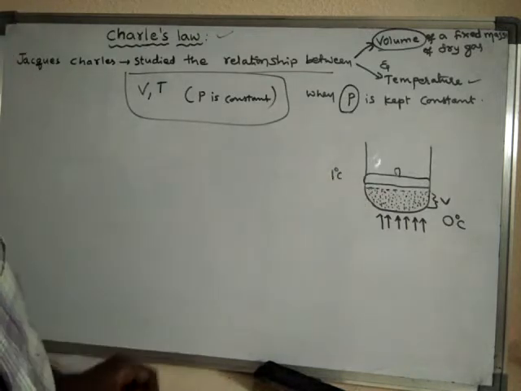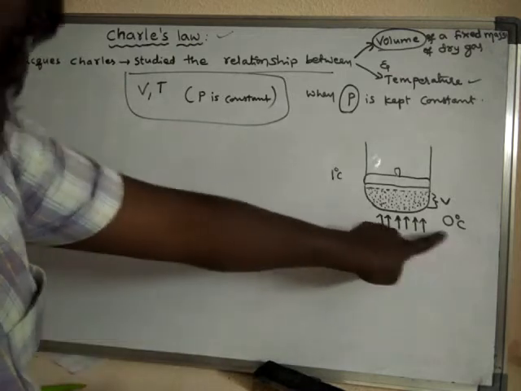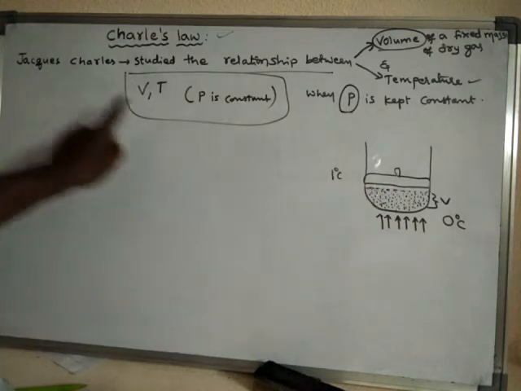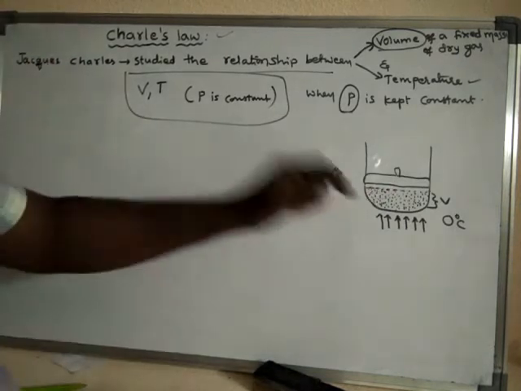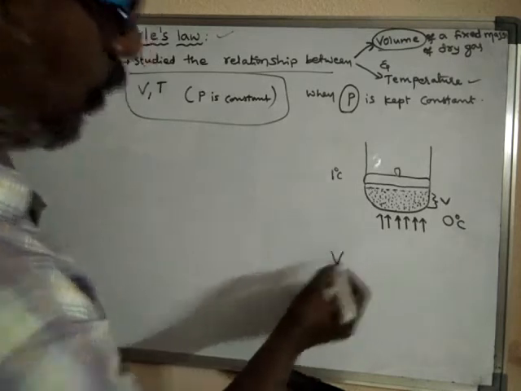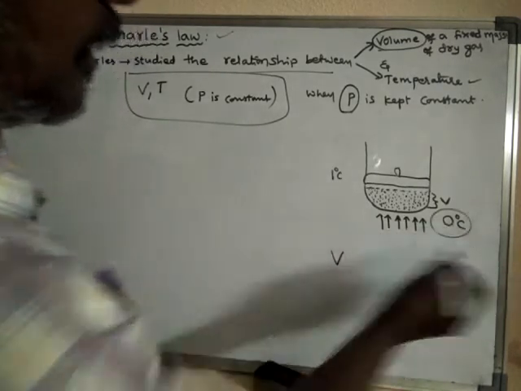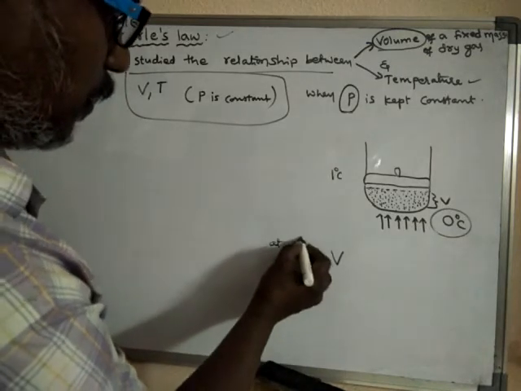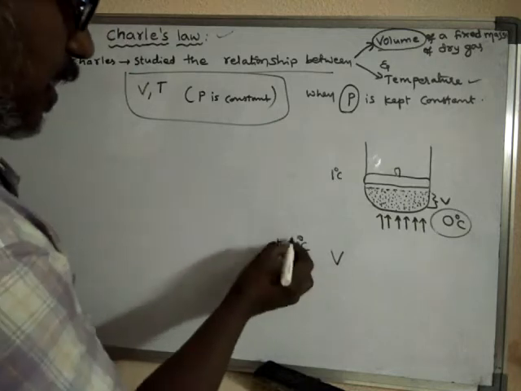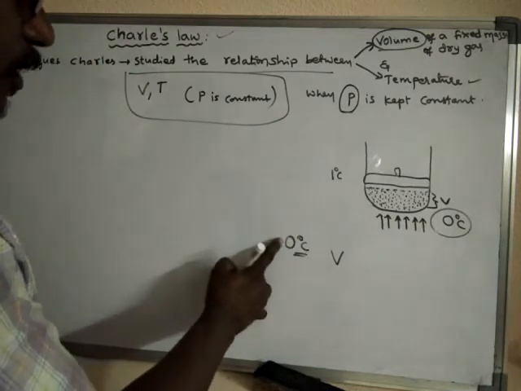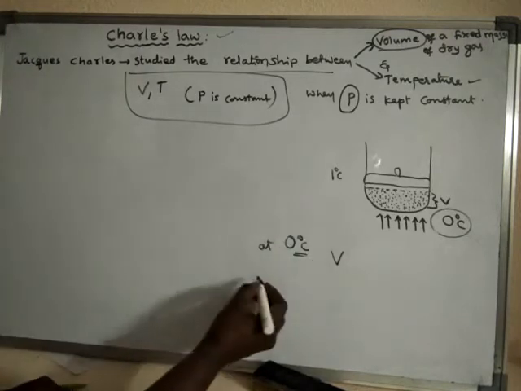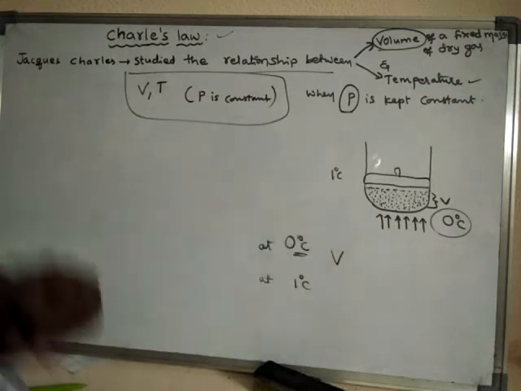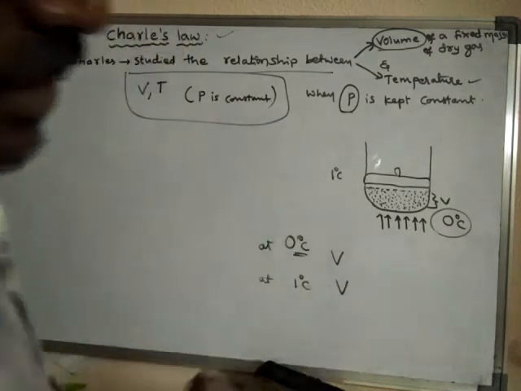How much is the volume increased when temperature is raised by 1 degree centigrade? That was studied by Jacques Charles. Suppose V is the volume of the gas at 0 degree centigrade. Then at 1 degree centigrade, that means when the temperature is raised by 1 degree centigrade, there will be an increase in volume.